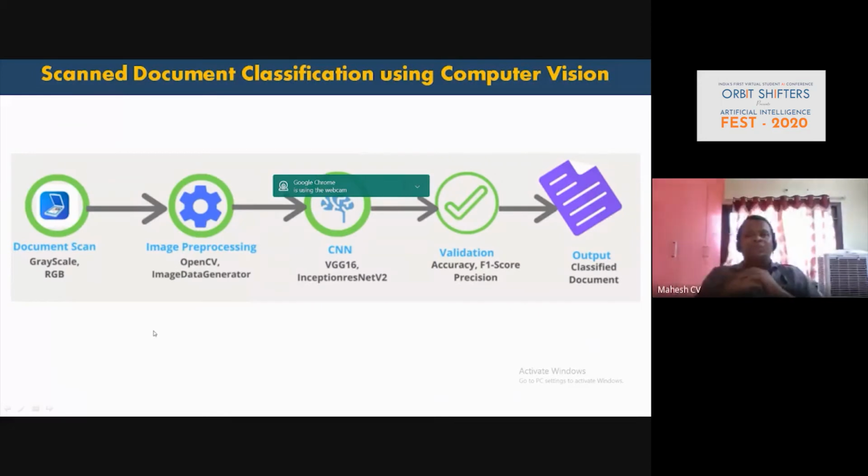One of the examples I quickly want to share using classification: let's say you are scanning a document, and once the image processing is over, as there is an embedded algorithm already written leveraging deep learning, as I said earlier, we heavily use CNN or VGG16, the basic algorithms to understand this image or visual data. Then it will be validating, and finally you will have the output. If you are using any app on a smart mobile, inherently there is a CNN algorithm.